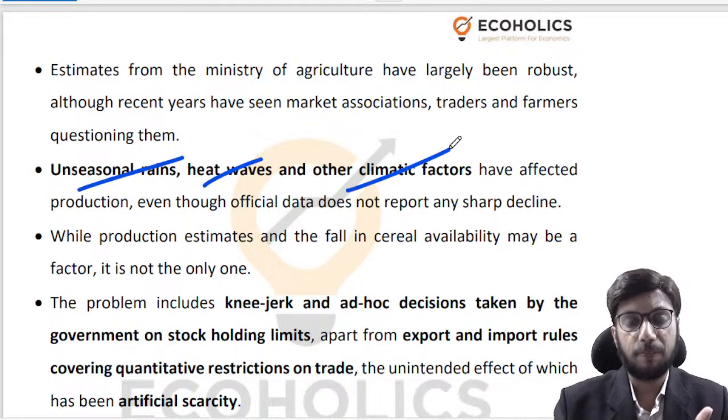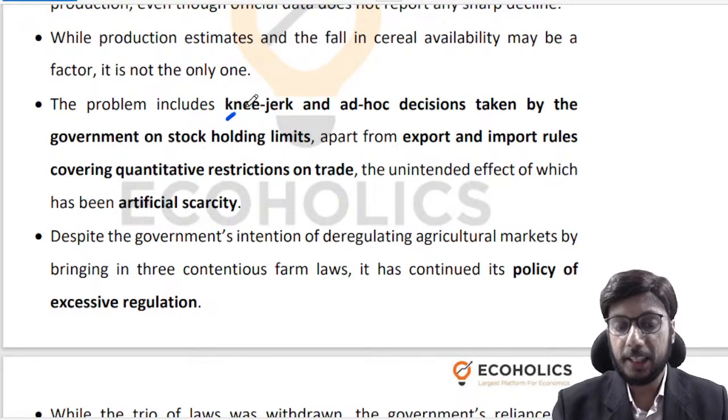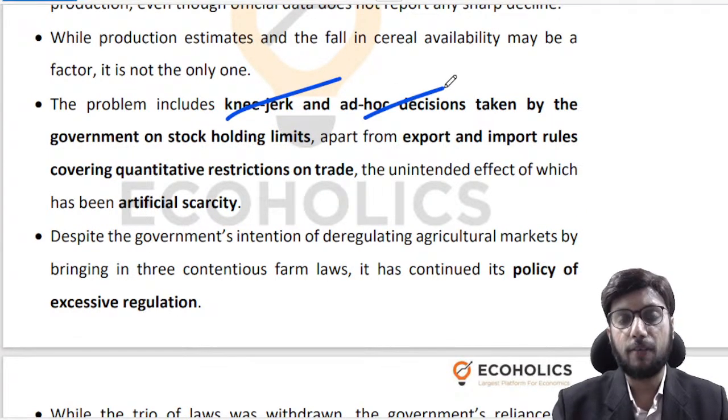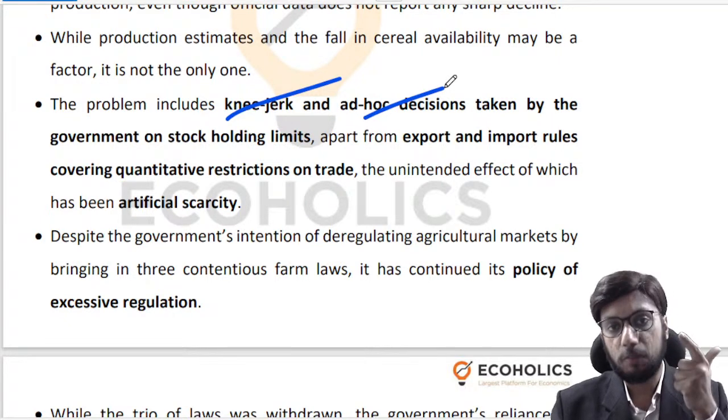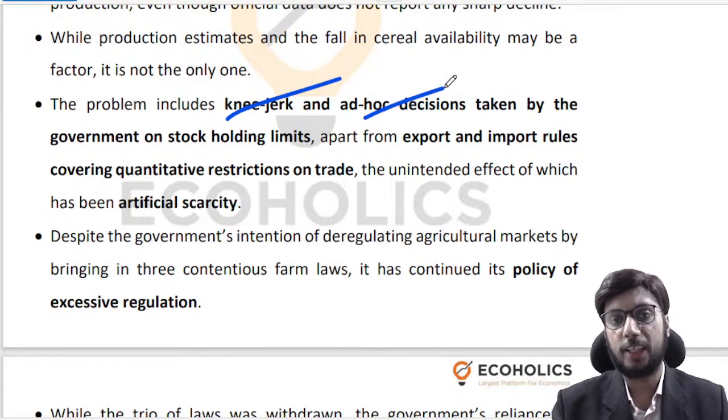So what is the reason? What is the underlying reason? The author says that the underlying reason could be the knee-jerk and ad hoc decisions that the government of India is prone to taking when it comes to stock holding limits, when it comes to allowing exports and imports, when it comes to quantitative restrictions on trade and so on, right?